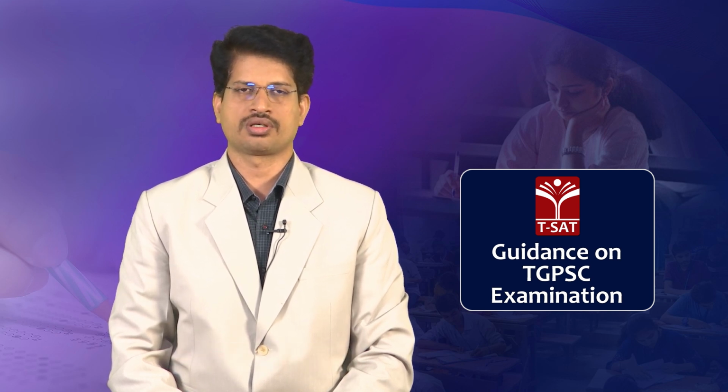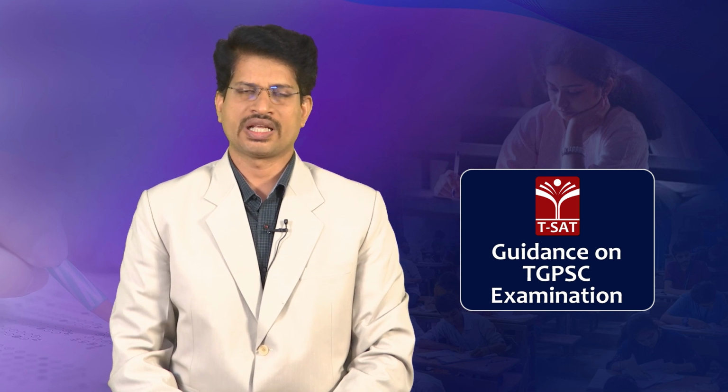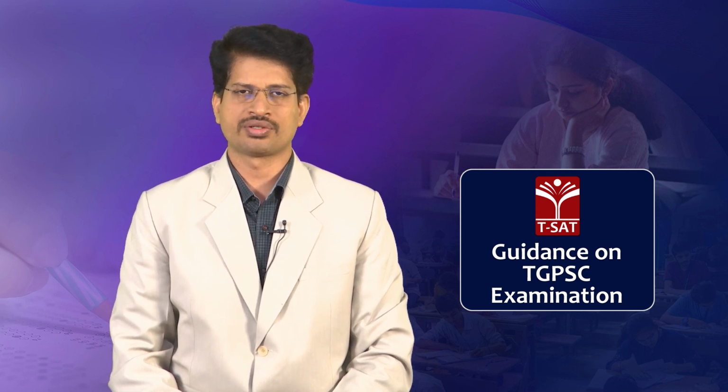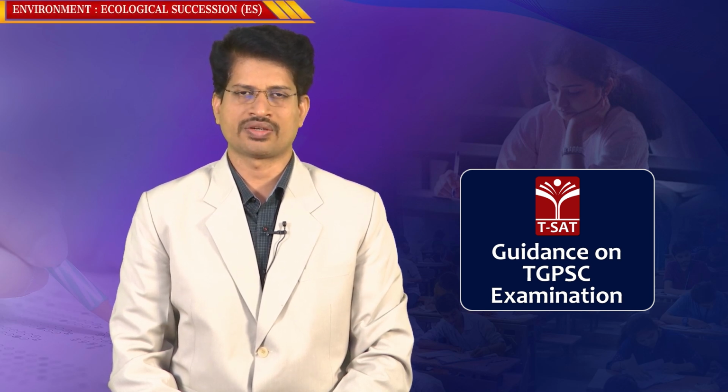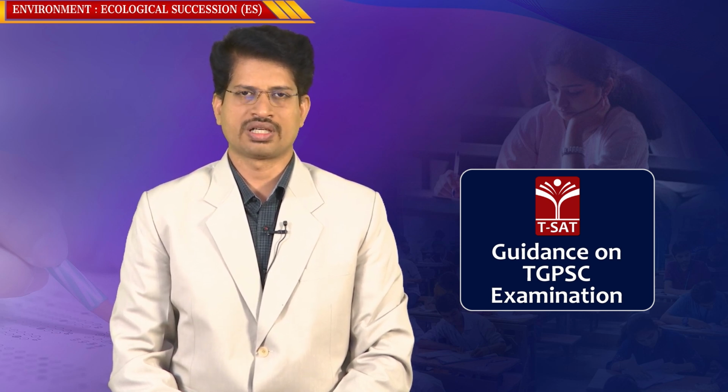So in this topic known as ecological succession, as you now know what environment is, in the environment you have a diversified flora and fauna. The existing diversified flora and fauna right now in the environment have not been created as it is. The existing biodiversity, both in terms of flora and fauna, is the result of ecological succession.